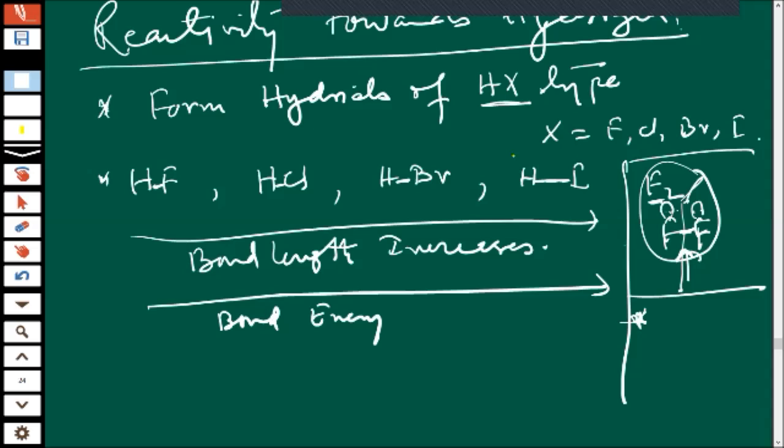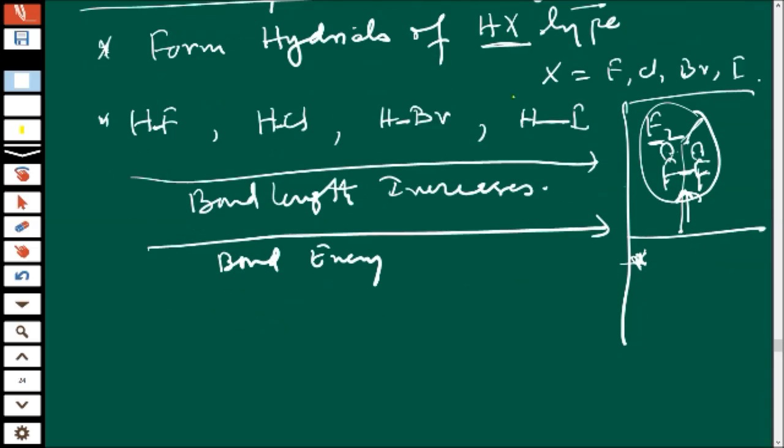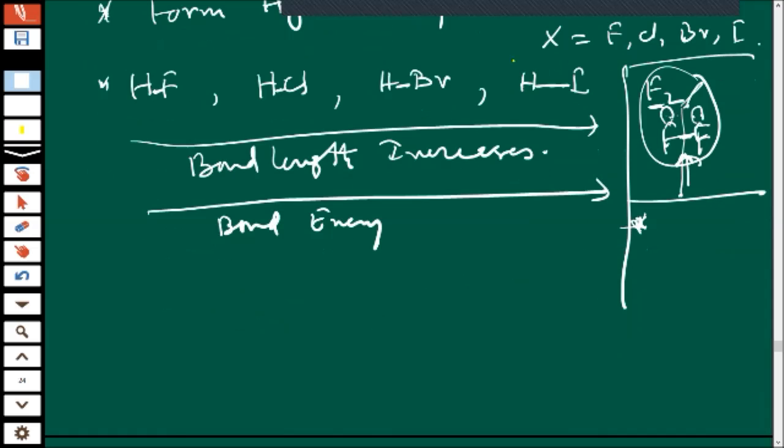I told you, don't get confused because on one side H is there, so the repulsion part will not take place. The dominant factor is bond length. Bond energy is inversely proportional to bond length. So there is no exception case.